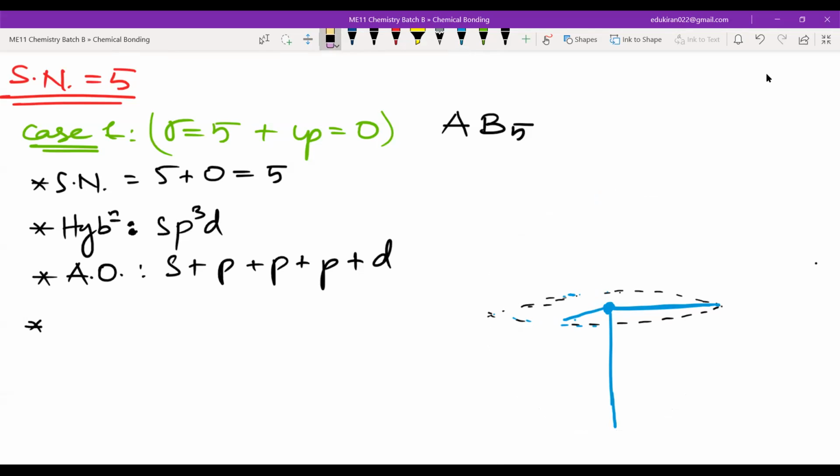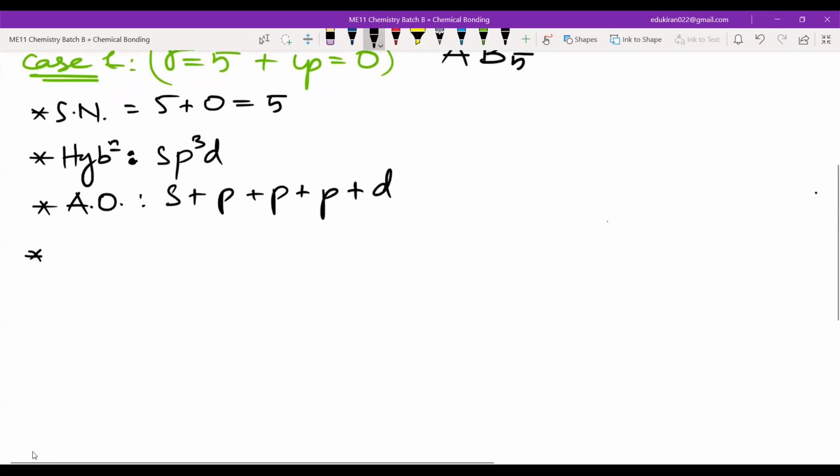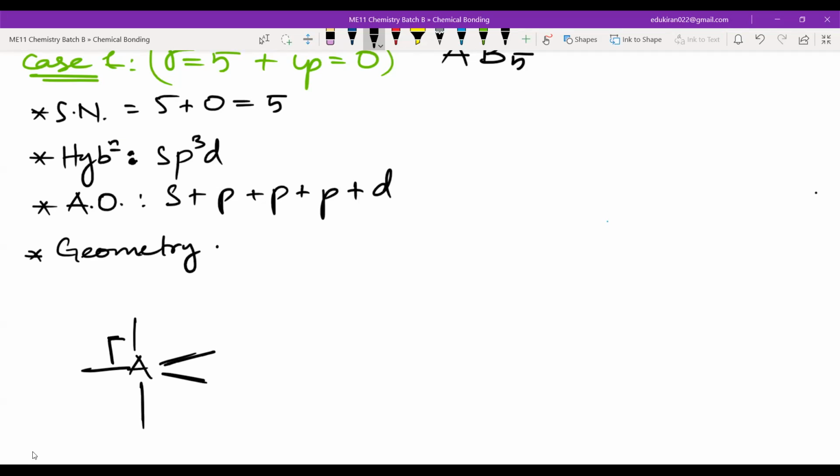So we'll just erase this and let us see what orbitals and what geometry we have got. Let me go down a bit and write geometry. The geometry will be something like this, correct? Now tell me, what will be this angle? 90 degrees, right? What about this angle? This angle will be 120 degrees, like trigonal planar.